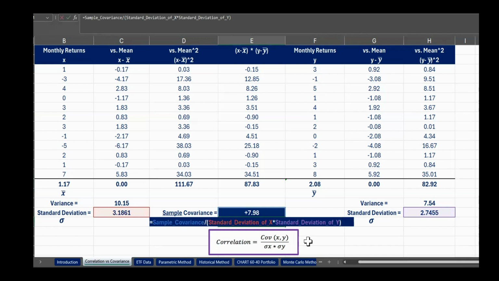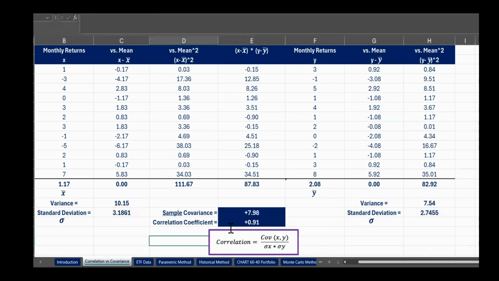We're taking that sample covariance number, that positive 7.98, and we're dividing it by the standard deviation of X, that's 3.1861, multiplied by the standard deviation of Y, that's on the right-hand side, 2.744, and that's what gives us this correlation coefficient. So we can finish by saying, yes, it is a positive relationship. We can see that. It's not quite perfect, but it's very close. It is very close. And that is your correlation coefficient.